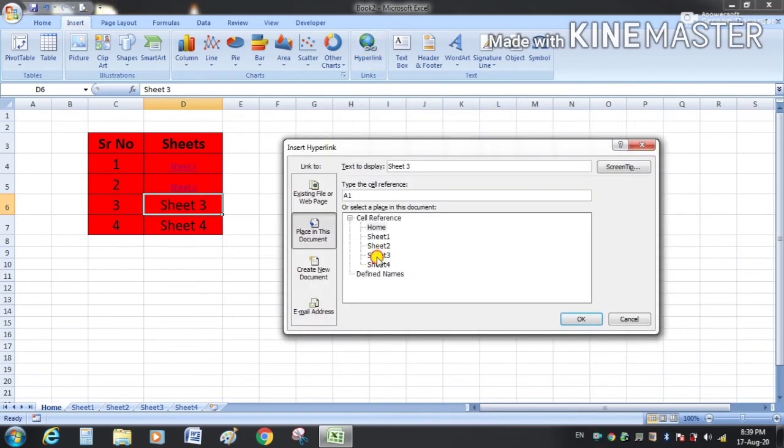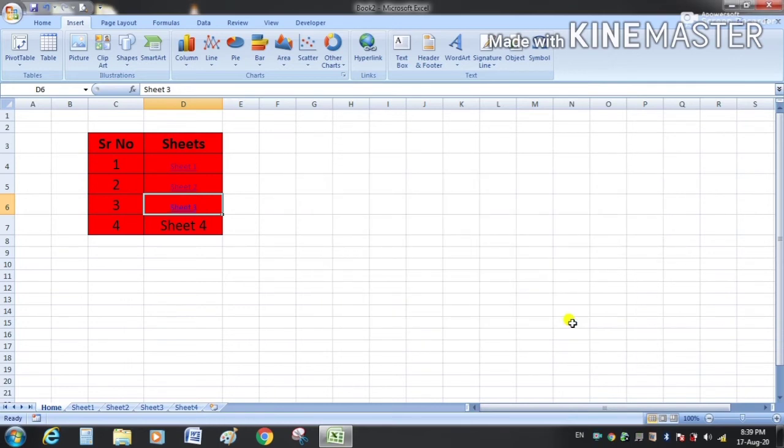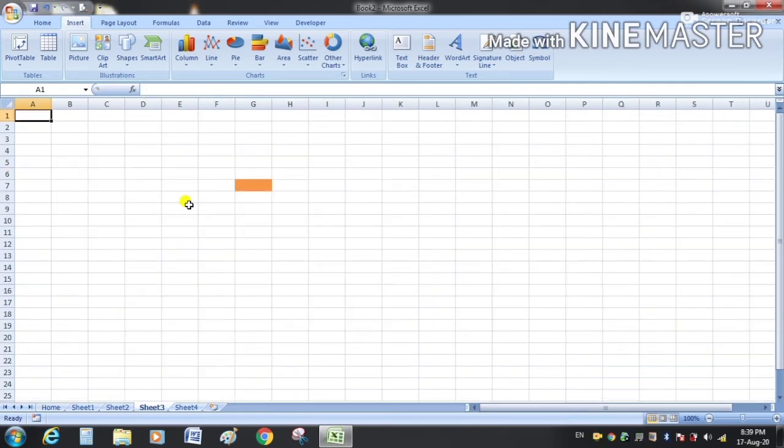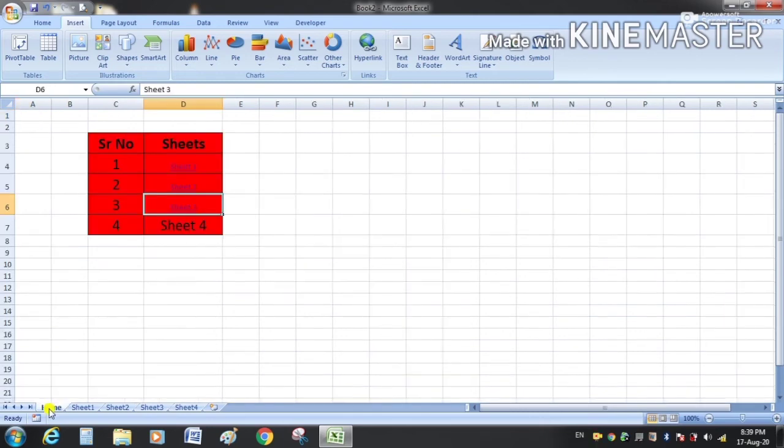Now select sheet 3. OK. Now click here. So these are three methods to create hyperlinks. First one is with the help of the shortcut key, which is Control K. Second one is by right clicking and selecting the option from the menu, and third one is through the Insert tab and links group.